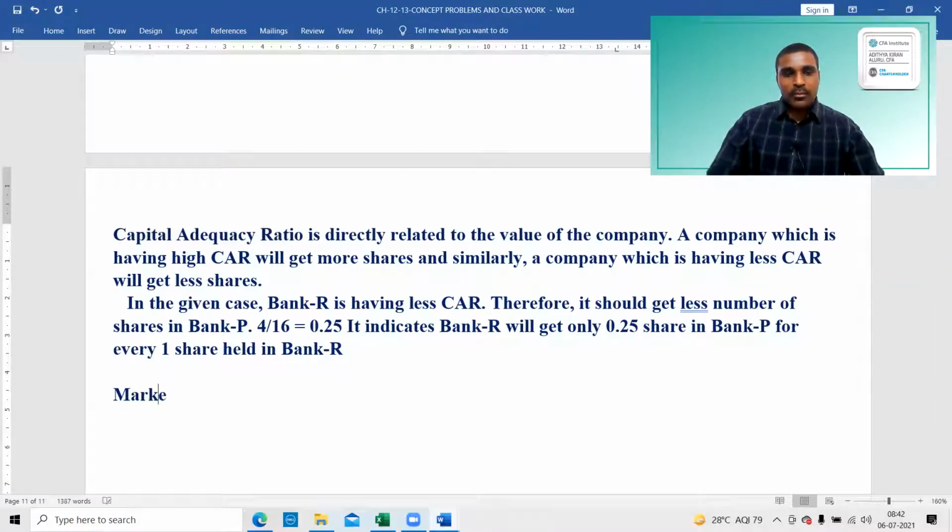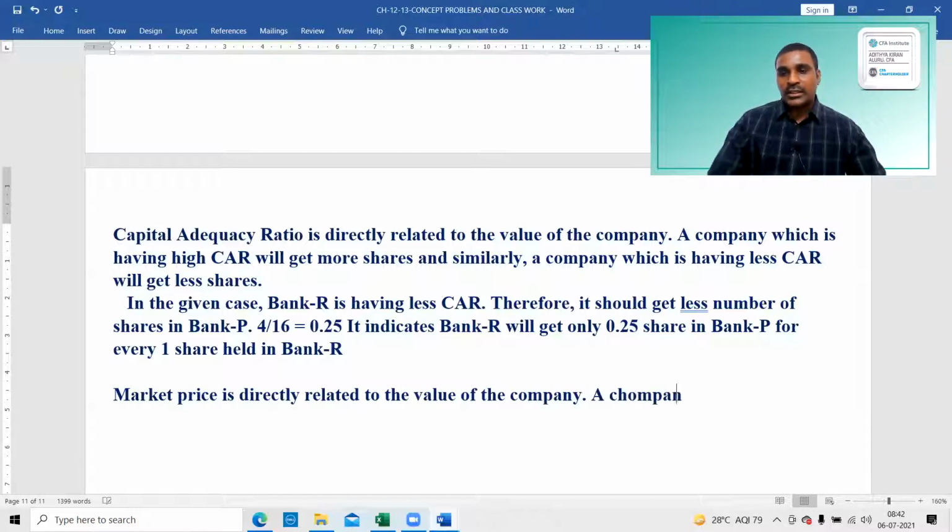Market price. Market price is directly related to the value of the company. Same concept repeats.